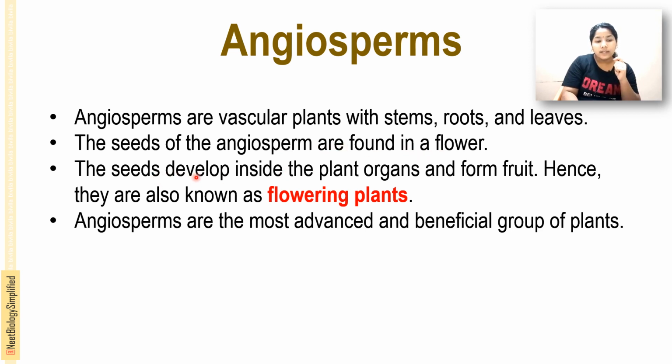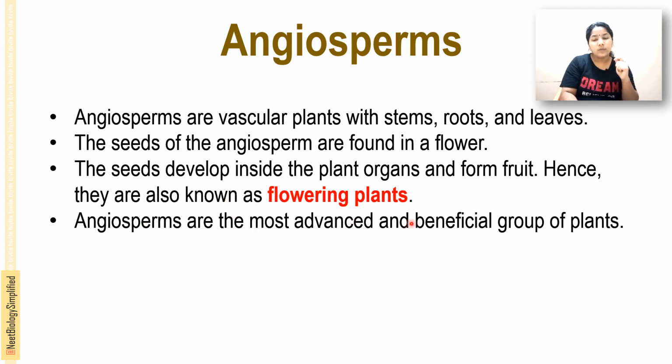The seed develops inside the plant organ and forms the fruit. Hence, they are known as flowering plants. That is, angiosperms are the vascular plants with the stem, root and leaves. The seeds are found in the flower, and they develop inside the plant organ and form a fruit, and hence they are known as flowering plants.